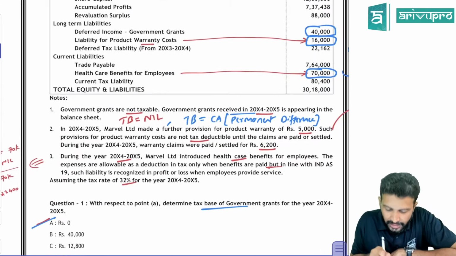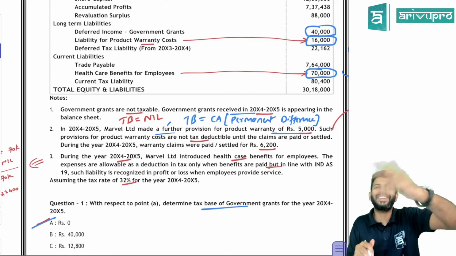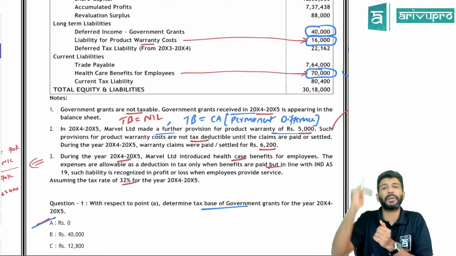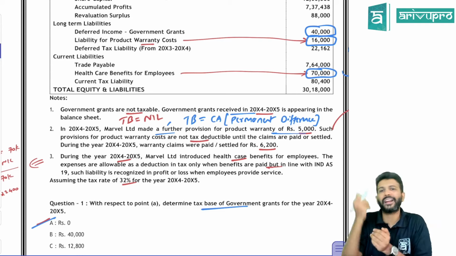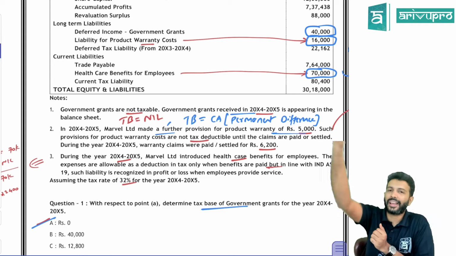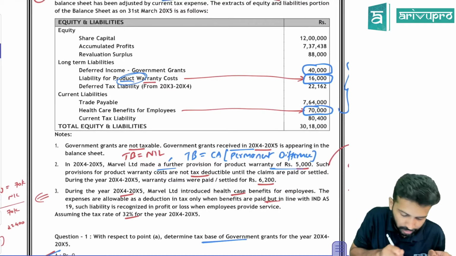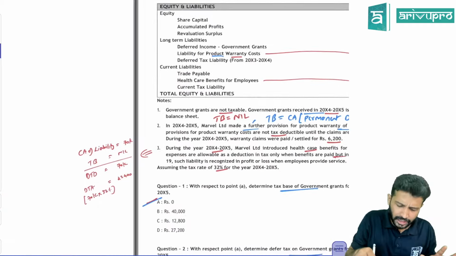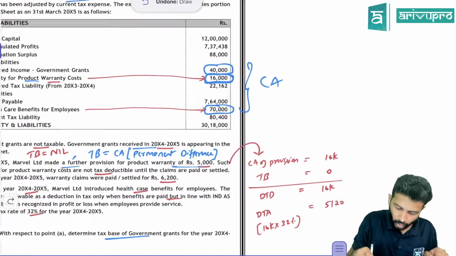All right, next. Marvel made a further provision for warranty of 5,000. We don't want the further provision. DTA and DTL are not created on P&L items. DTA and DTL are created keeping the balance sheet in mind. So in that balance sheet, what is the asset's carrying amount and what is the asset's tax base? What is the liability's carrying amount and what is its tax base? What is the liability of product warranty cost? In the balance sheet, you're showing 16,000 in total. So the carrying amount of that liability is 16,000 rupees. Yes.